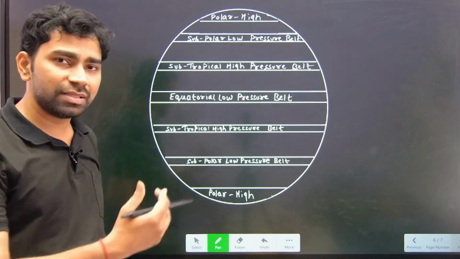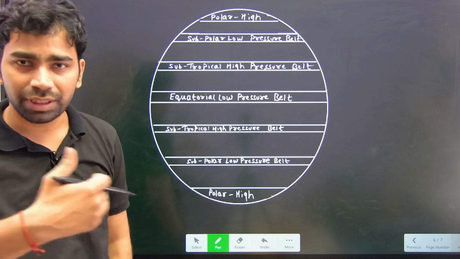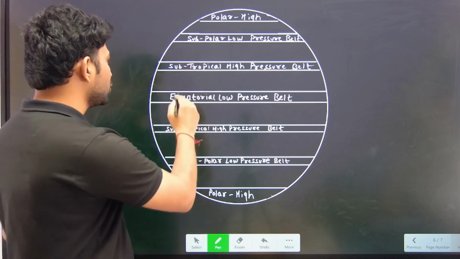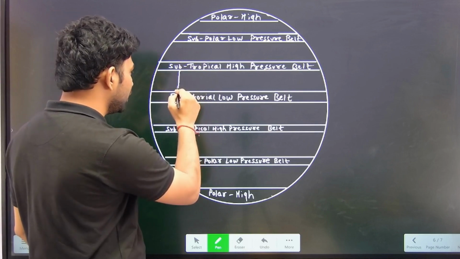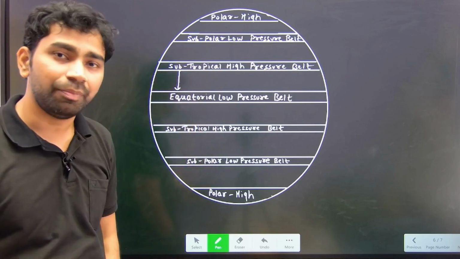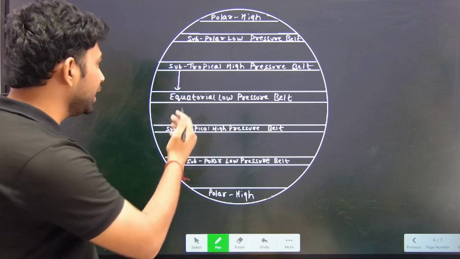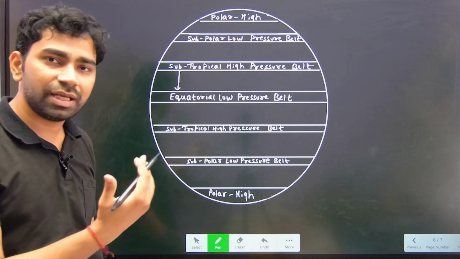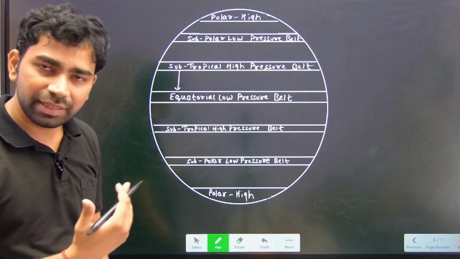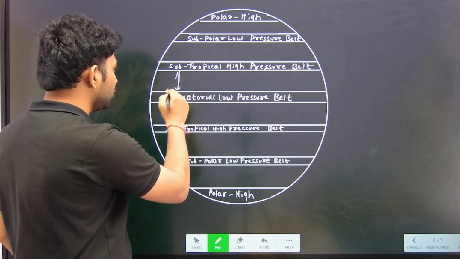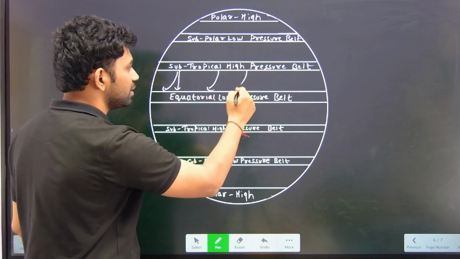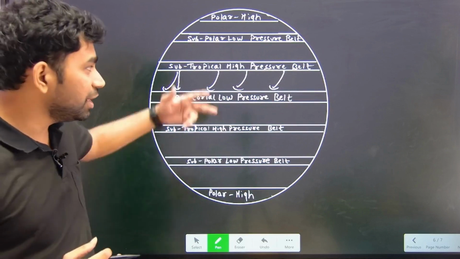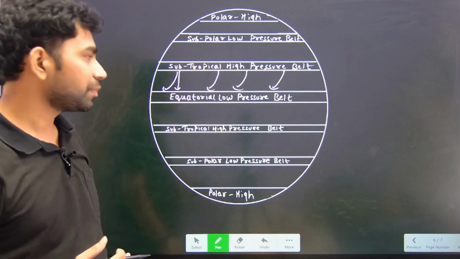Now we know that wind is blowing from the high pressure to the low pressure. So if we consider these two belts, the direction of wind is like this, but because of the Coriolis force in the northern hemisphere, you will see there is a deflection in a wind to the rightward side. Okay, so this is the direction of a wind in the northern hemisphere between these two pressure belts.